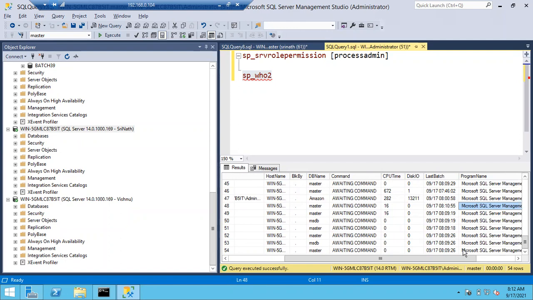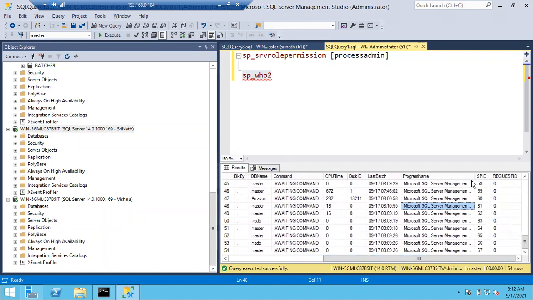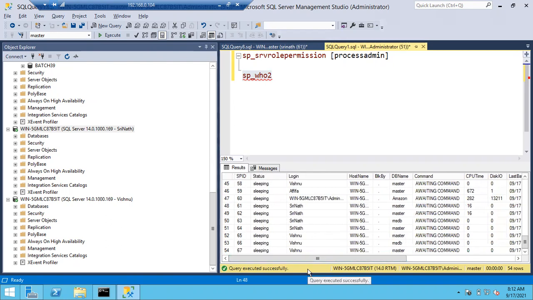Srinath is using Microsoft SQL Server Management Studio to connect, right? He may use a PowerShell script. He may use another tool to connect to SQL Server. What tool he is using, you can see under program name. Through some application Srinath is connecting, you can see the application name here. Okay, so again, this is SPID. So this is how you can track each and every work, what they are doing, since how much time, since what time they are doing, and what query they are running.